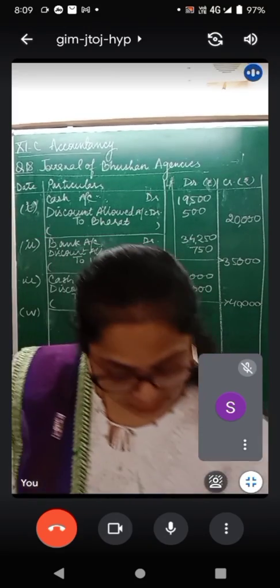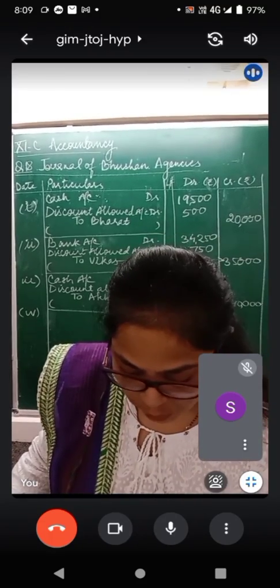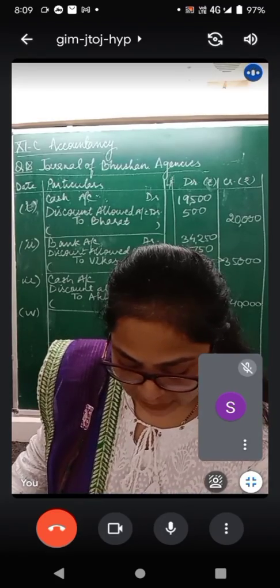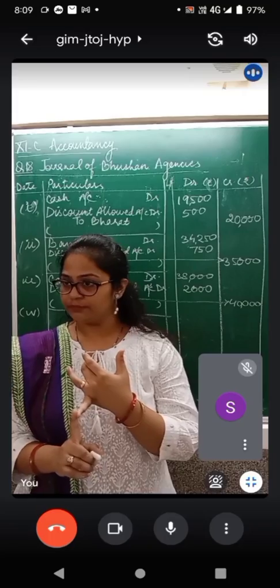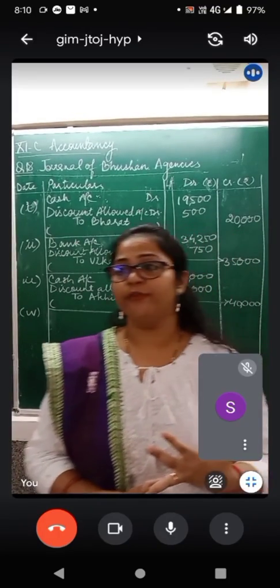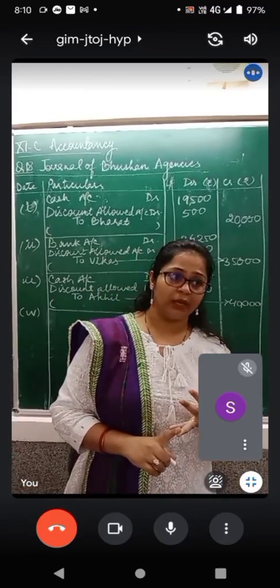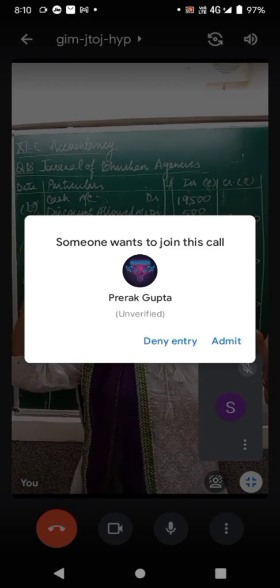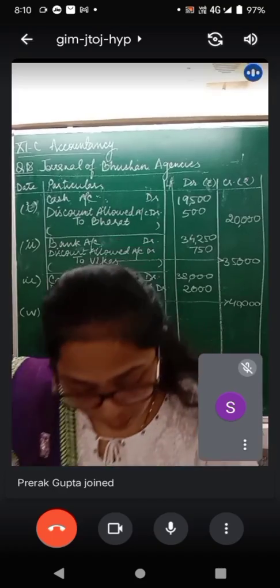The fourth entry says, received from Amrit, rupees 50,000 by check on account against dues of rupees 60,000. Now they are not saying that you have allowed a discount. They are also not saying that this payment was made in full settlement. हो सकता है बाकी के बचे हुए 10,000 रुपीज़ वो बाद में पे करें. So here we will not suggest 10,000 का discount. Okay, because it was not mentioned कि ये full settlement में था. So what are you going to do?